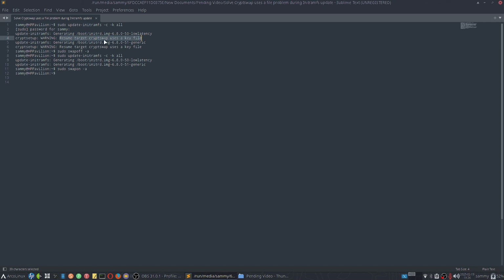Resume target cryptswap uses a key file. So the resume target is cryptswap, or cryptographic swap, which uses a key file. This prevents the generation of the new init image, and what happens is your kernel will not be working after the reboot, or you won't be able to use the new kernel installed, and some of the updates won't get installed because the initramfs has not been updated.